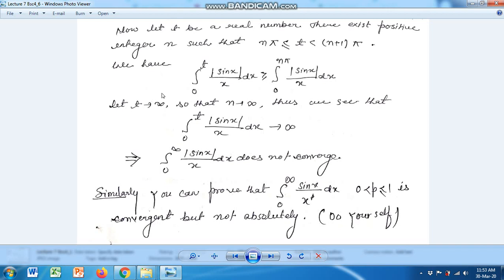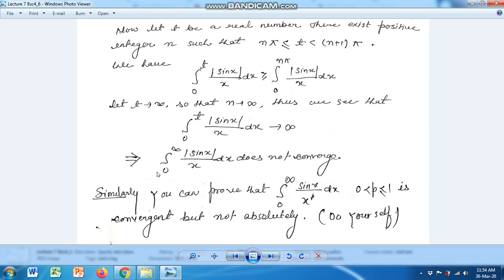Now let t be any real number. There exists a positive integer n such that t lies between n pi and (n plus 1) pi. We have the integral from 0 to t of |sin x| upon x dx is greater than or equal to the integral from 0 to n pi of |sin x| upon x dx. Let t tend to infinity so that n goes to infinity. Thus we see that the integral from 0 to t of |sin x| upon x dx tends to infinity.